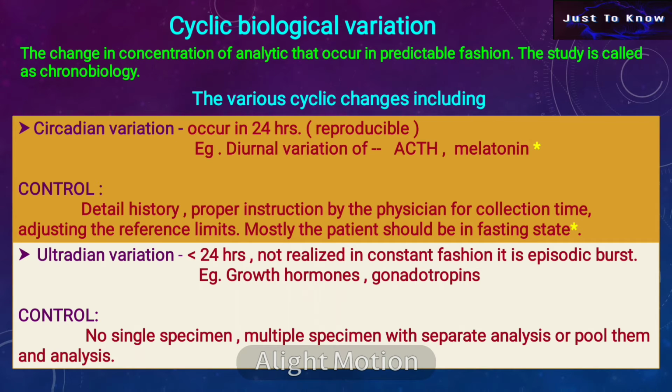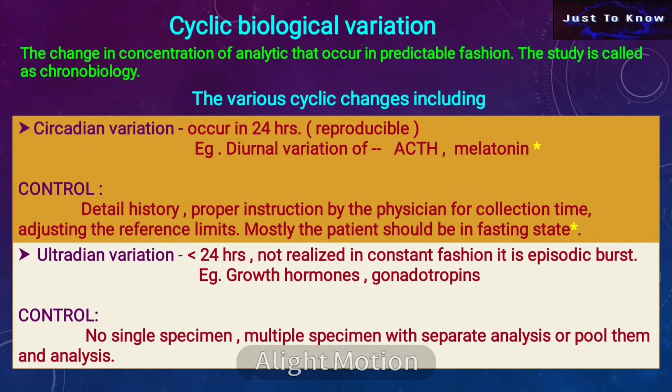To control the circadian variation, a detailed history of the patient should be taken, with proper instruction by the physician for the collection time, and adjusting the reference limit. Mostly, the sample should be collected from the patient in the fasting state.